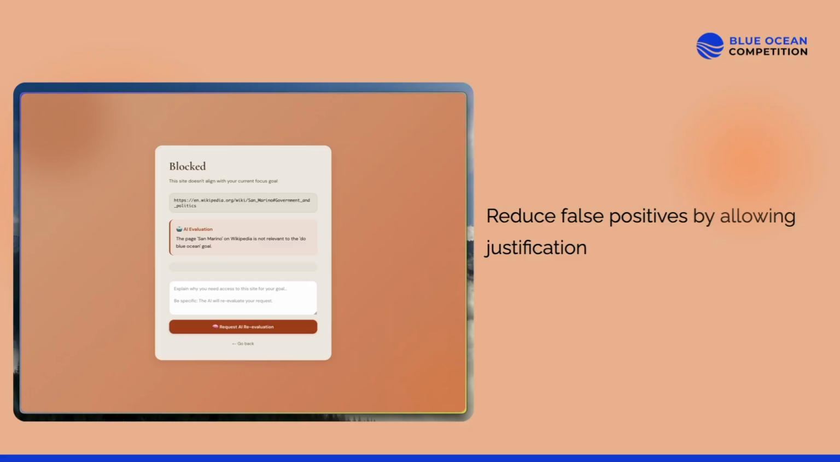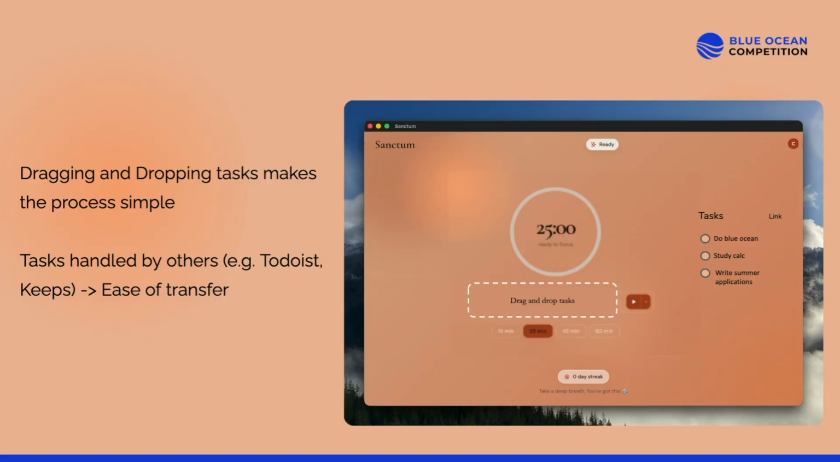We'll add justification so people can chat with the AI to reason for it. It can just be a sentence, it'll be really simple. Now, I'm also a fan of to-do lists. And so if there's friction, I can just drag the tasks into the software and you can drag so you don't have to type them.